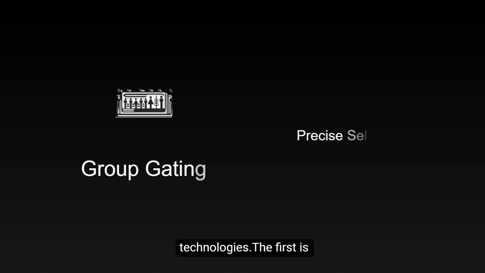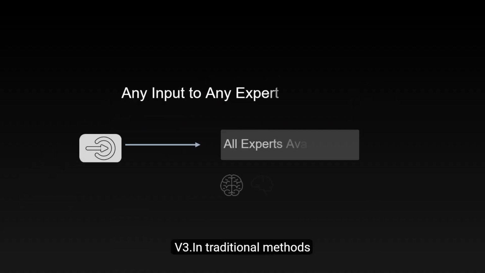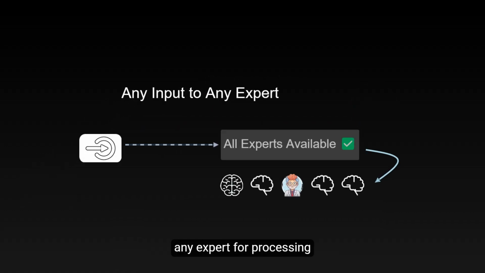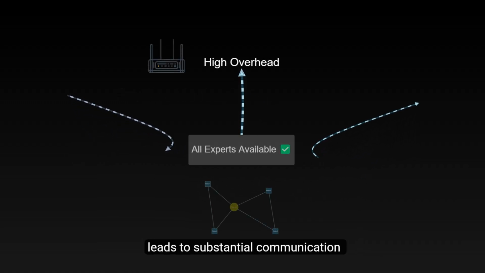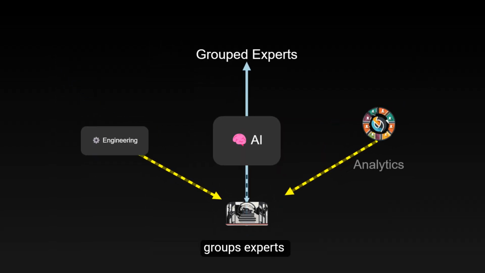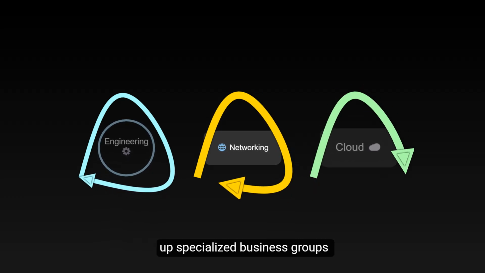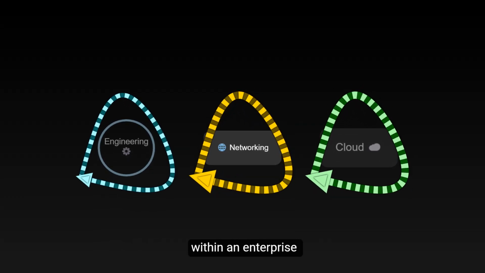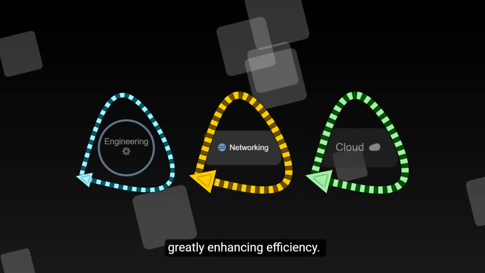The first is the group limited gating algorithm, a concept that first appeared in the research of DeepSeek V3. In traditional methods, any input could be assigned to any expert for processing. This high degree of freedom, while significant, leads to substantial communication overhead. The group limited gating algorithm cleverly groups experts, restricting each input to be assigned only to experts within a specific group. This is akin to setting up specialized business groups within an enterprise, where each type of business flows only within a specific group, greatly enhancing efficiency.